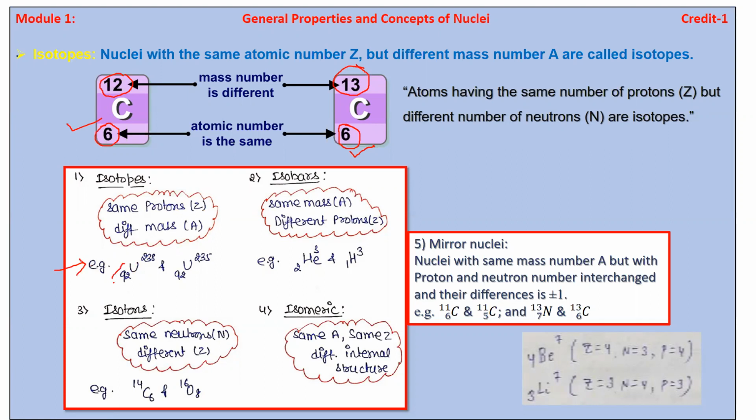Uranium has 92 as its atomic number. Look here. Uranium has atomic number 92, but the mass number is different. That is mass number 238 and mass number 235. Okay, so that's why uranium is an unstable material. Because uranium does not have the same mass number, it has different mass numbers. And if we calculate mass number minus atomic number, we get different neutrons. Okay, it means that such kinds of materials are unstable.